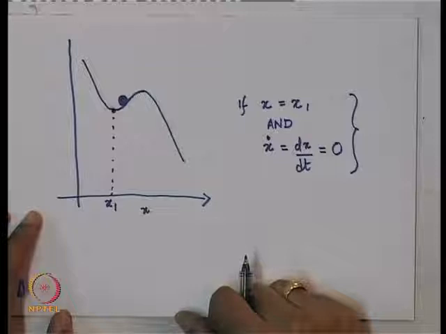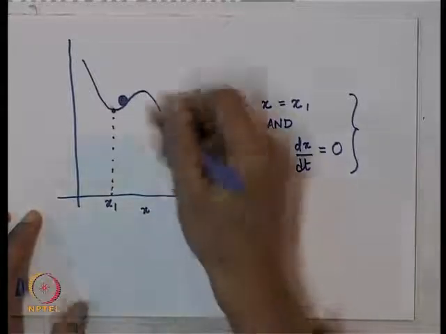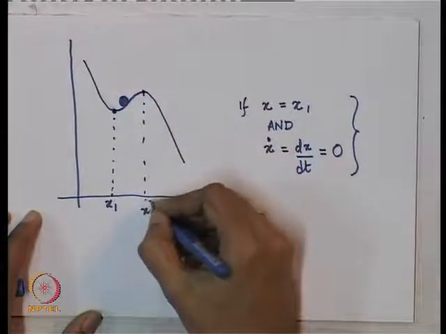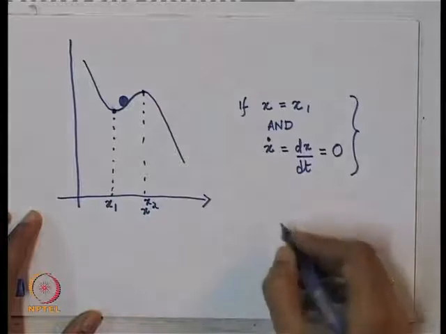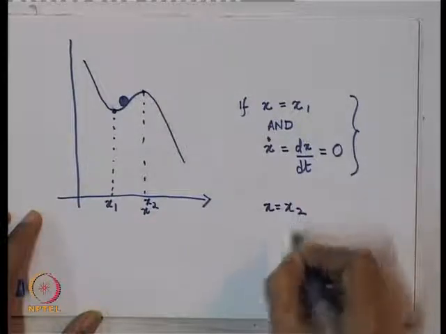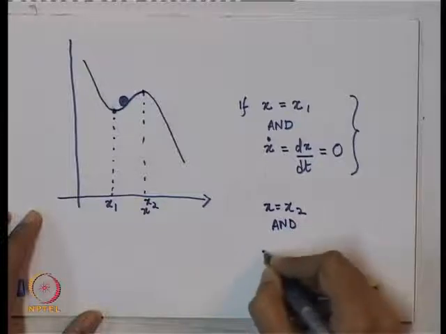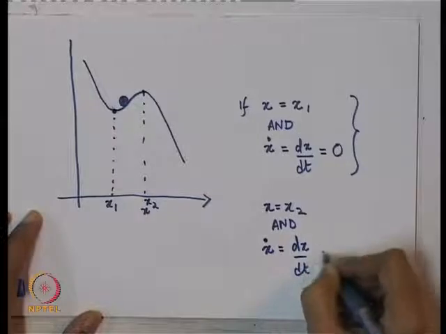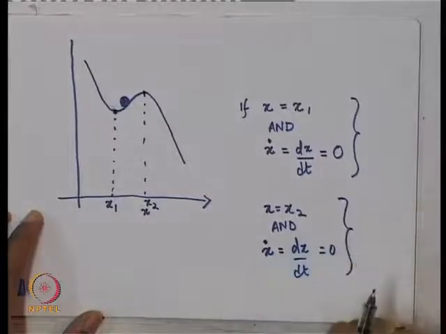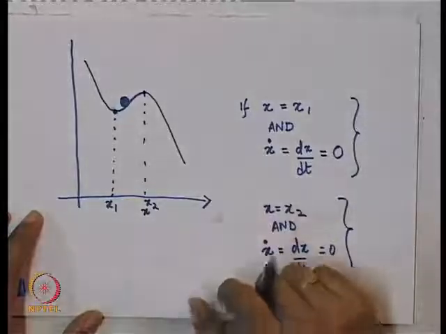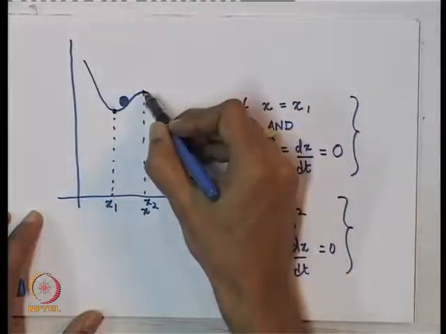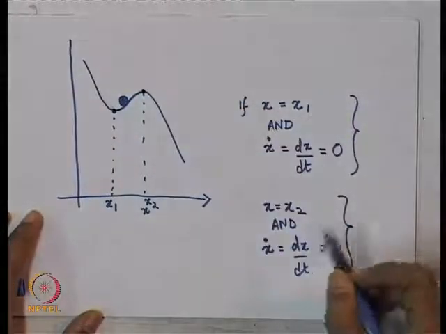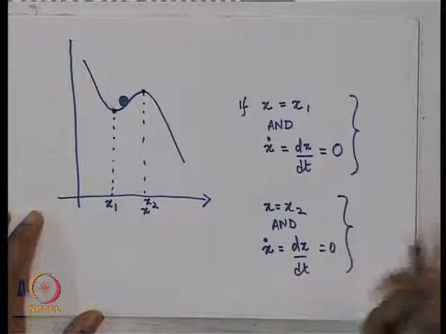The ball will be at an equilibrium. Is there another equilibrium? Yeah, there is one more. For example, if I manage to place the ball here, I will call this x2, x is equal to x2 and x dot, which is nothing but dx by dt, is equal to 0. This also defines an equilibrium. So, if I place a ball right there at the peak of this hill very carefully, so that its velocity is 0 and I am exactly here, then the ball will stay there. So, that is also an equilibrium.